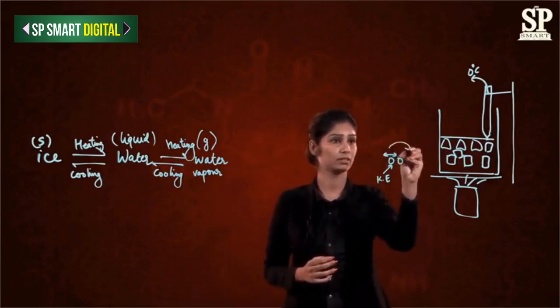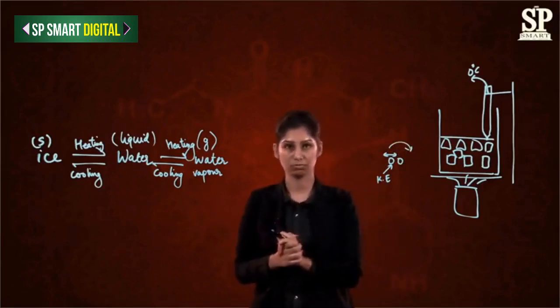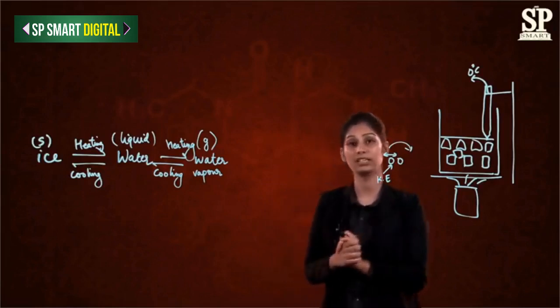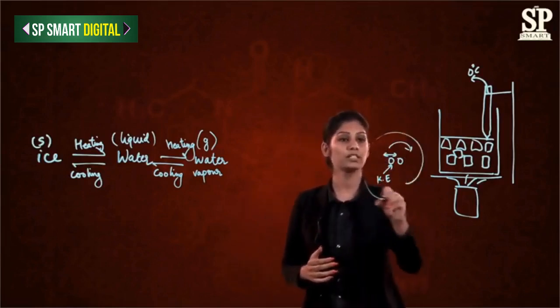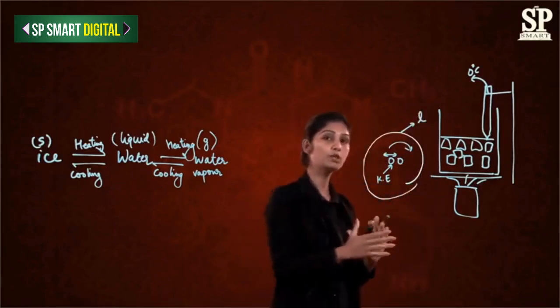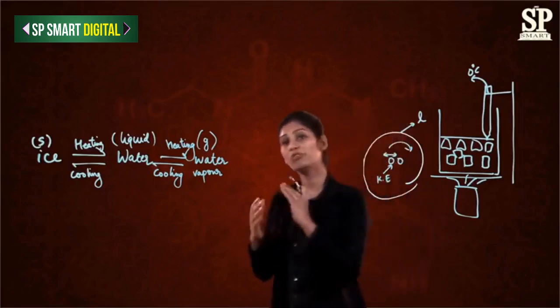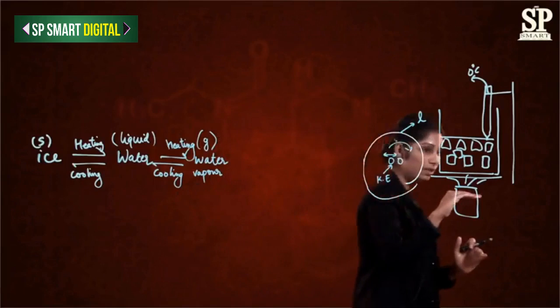By that, they move and start exchanging their positions. Now this is the property of particles in liquid only, which shows that the solid is converting into liquid.